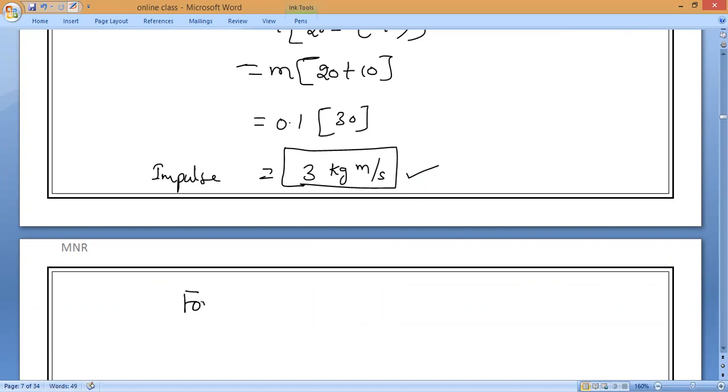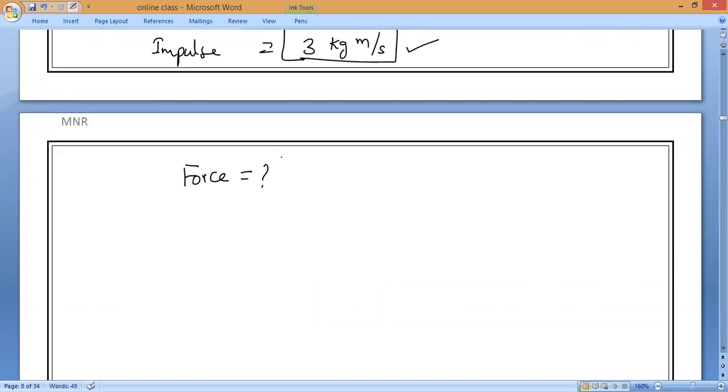What do we have to calculate? Force. Now, force means what is the formula? Basically, we know force is equal to mass into acceleration. But here we have not calculated acceleration, so we don't want to use this formula. There is one more formula we can use to calculate the force.